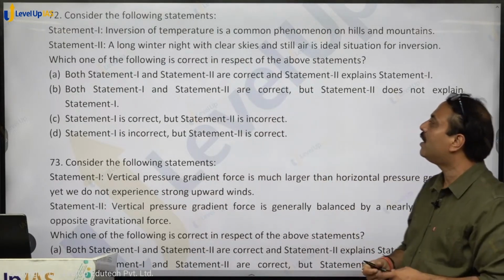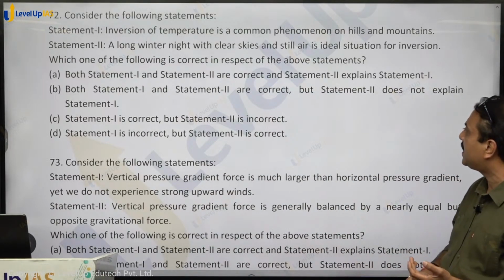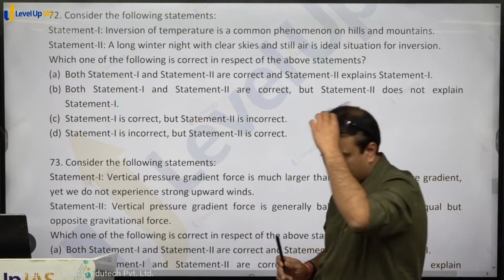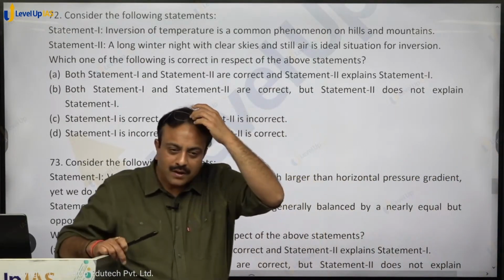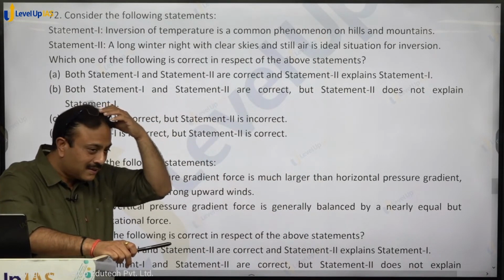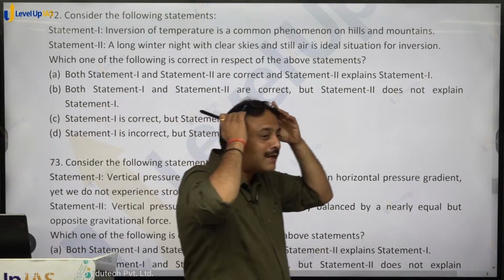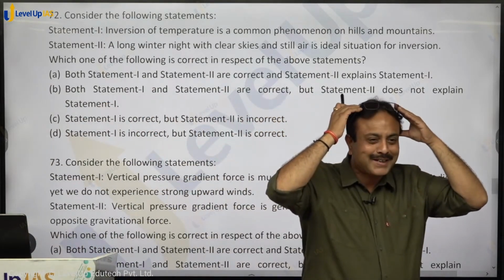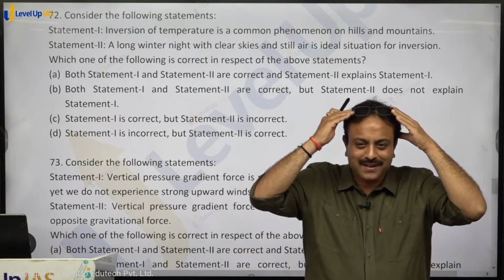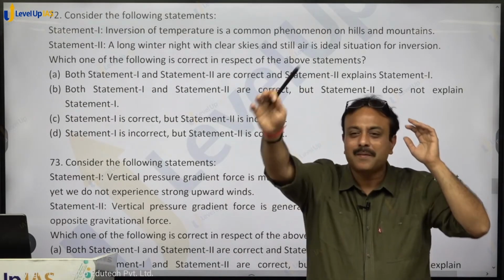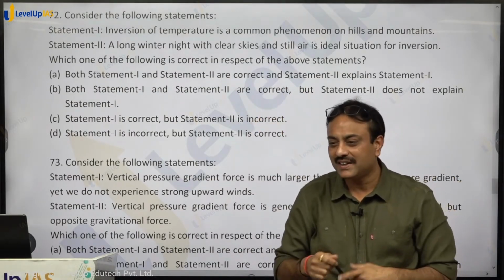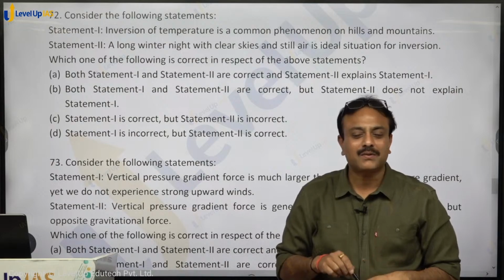Correct. Statement 2: a long winter night with clear skies and still air is an ideal situation for inversion. True. So what will be the answer? A should be the answer. Both are correct, and the second is the correct explanation of statement 1. Why B? Why B? Fast, fast, quick.